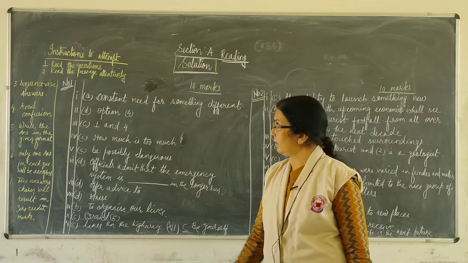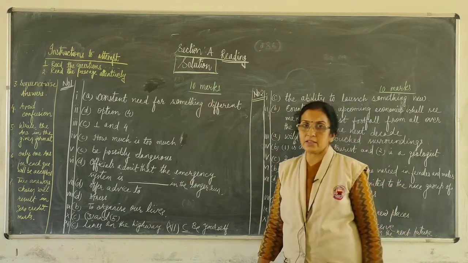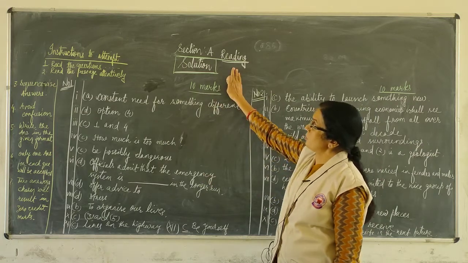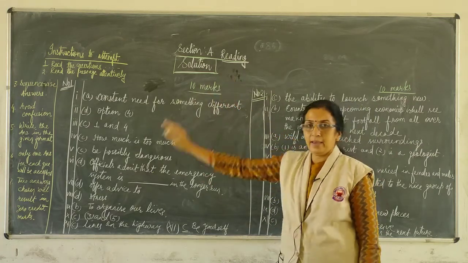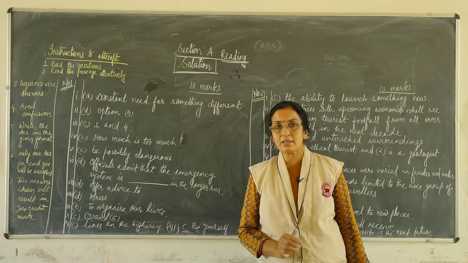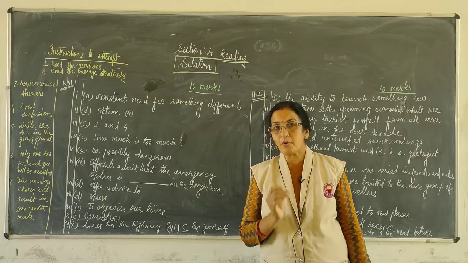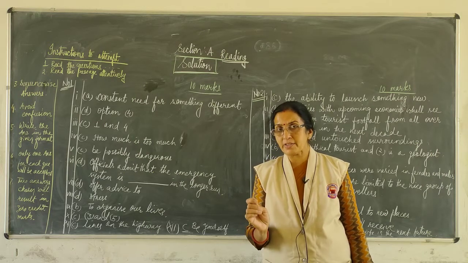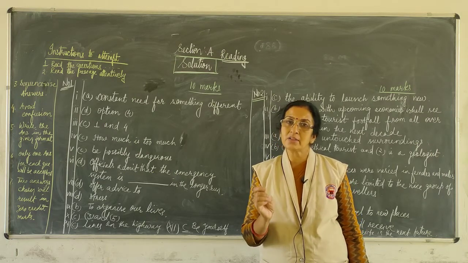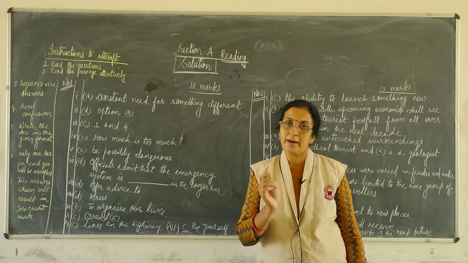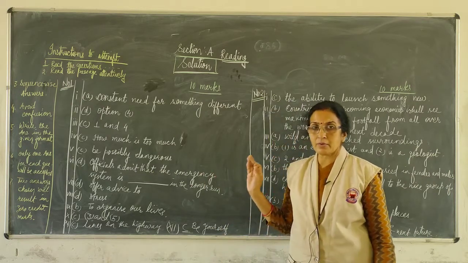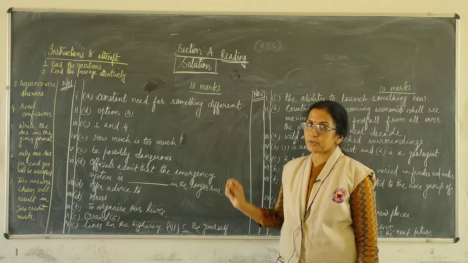So, today, solution to Section A reading. As I told you, in Section A you have 40 marks: 20 marks reading part with 2 passages, 10 marks literature extracts part and 10 marks grammar. Today we are doing the solution of the reading portion.